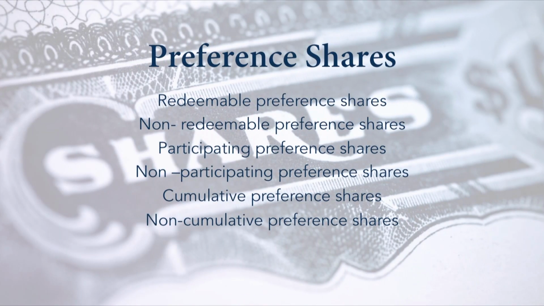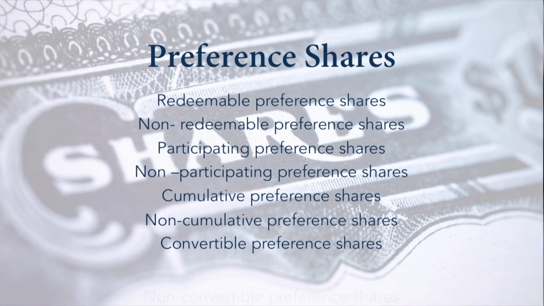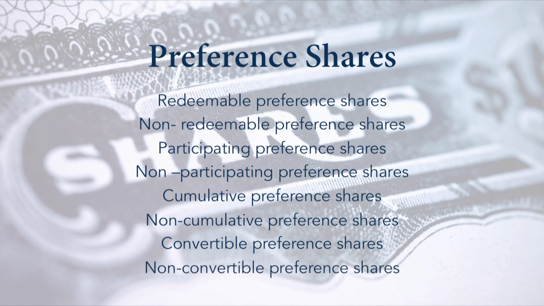The seventh type of preference shares is convertible preference shares. These types of preference shares have the option or right to convert their preference shares into equity shares at some agreed point of time and conditions. The eighth one is non-convertible preference shares. These do not have the option or right to convert themselves into equity shares.